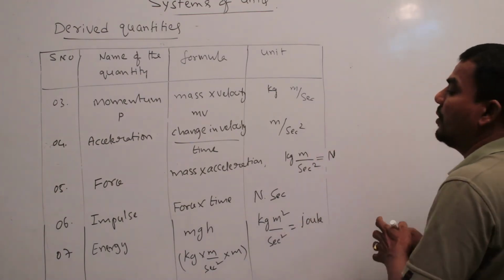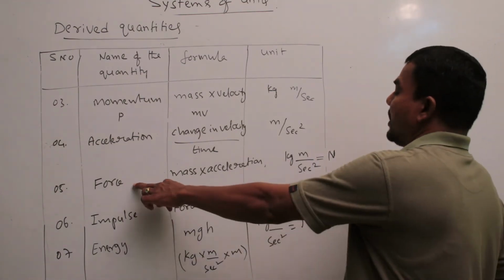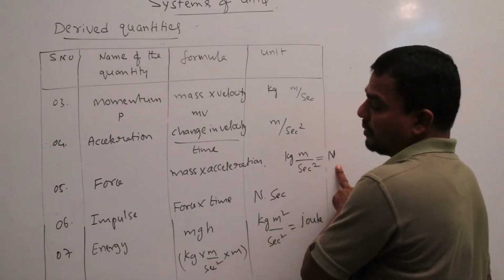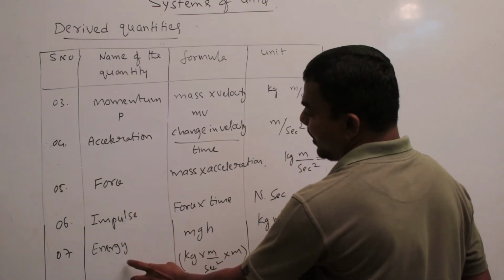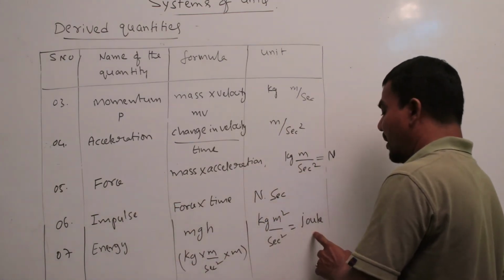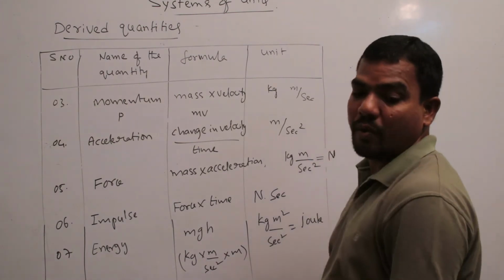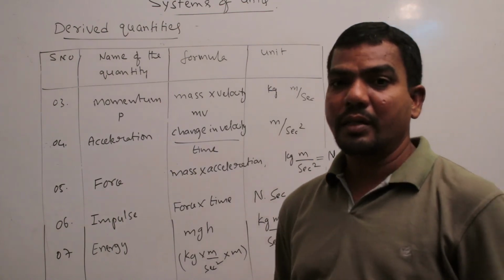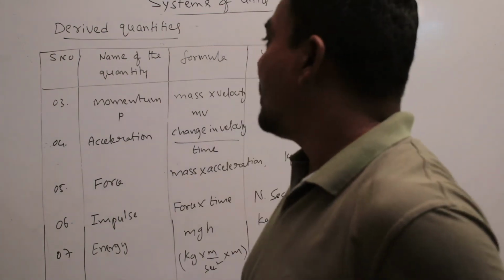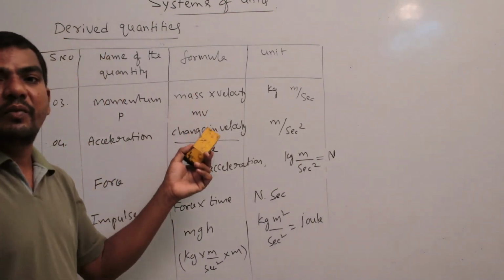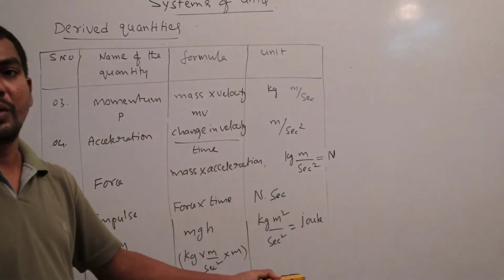Here the unit of force is kg meter by second square, which is also called Newton. Energy, kg meter square by second square, is equal to joule. So these are all derived quantities. This is the name of the quantity, its formula and its units.